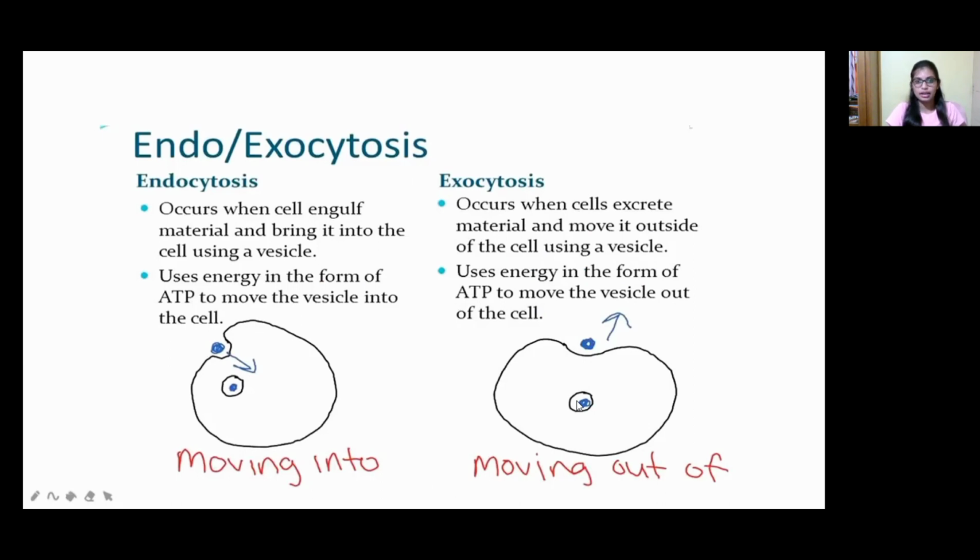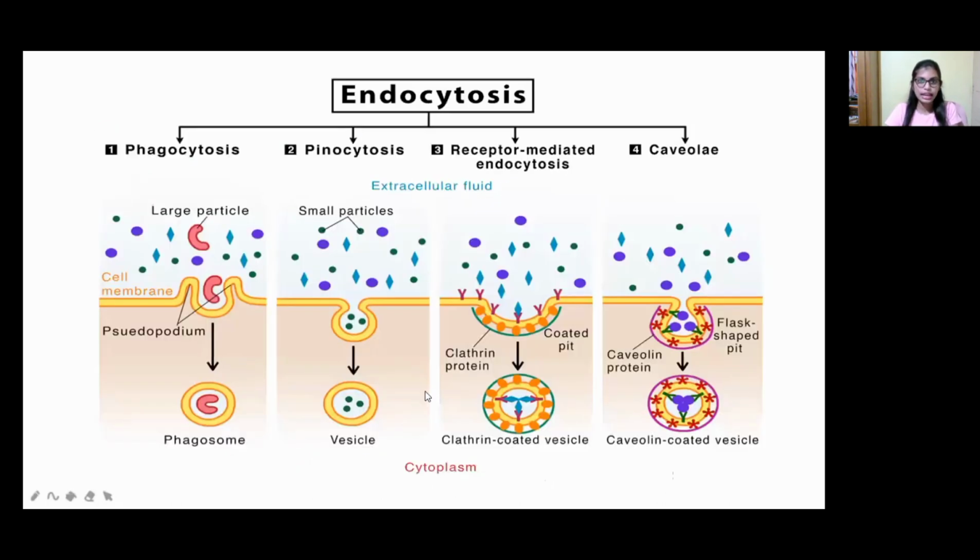Okay, so the endocytosis types are phagocytosis, pinocytosis, receptor mediated endocytosis, and also caveolae. In phagocytosis, this is the large particle, and this is the cell membrane. Using the cell membrane, pseudopodia form and create the phagosome. In pinocytosis, small particles appear and get engulfed by the plasma membrane, forming a vesicle and sending it inside the cytoplasm.